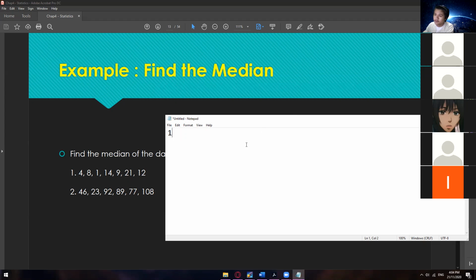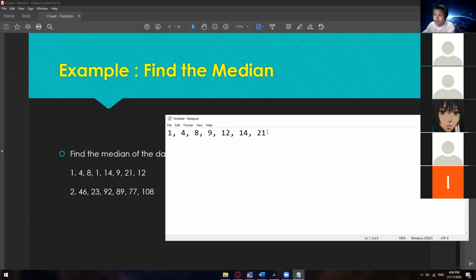So 1, 4, 8, 8, 9, 12, 12, 14, 21. Right? How many data do we have? 1, 2, 3, 4, 5, 6, 7. All good. So first, you have to count the counts of data. In here we have 7 total counts of data.